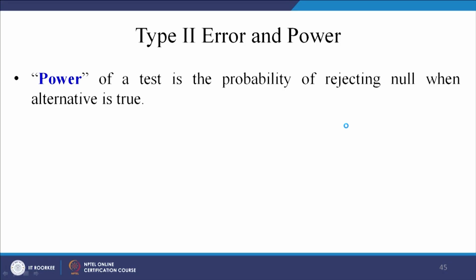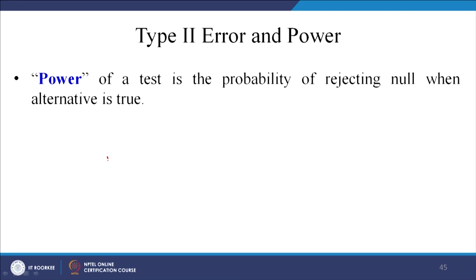Okay. So, type 2 error and power. What is this type 2 error and what is this power? Power of a test is the probability of rejecting the null when the alternative is true. What is it saying? Power of a test is the probability of rejecting the null when the alternative is true. So, what was the beta?